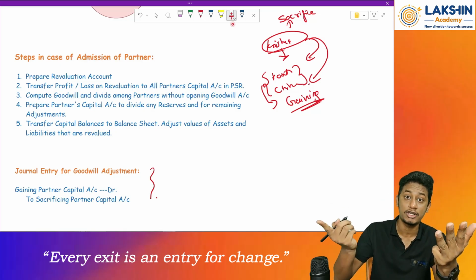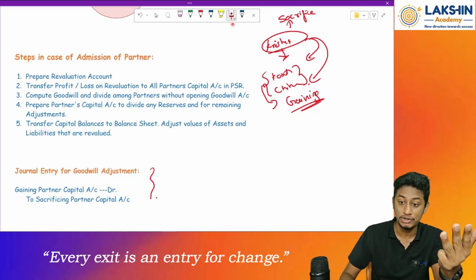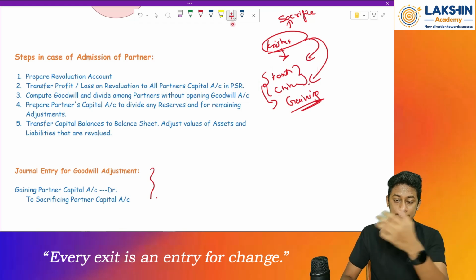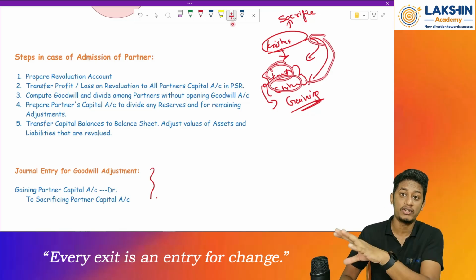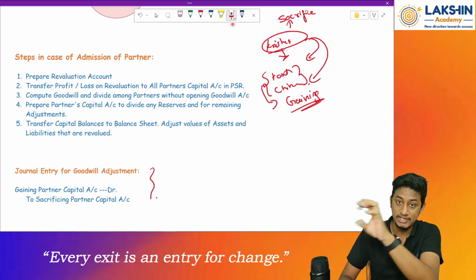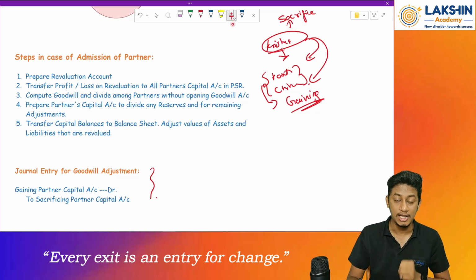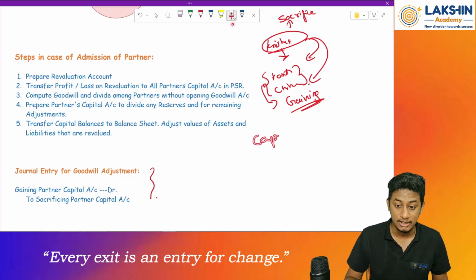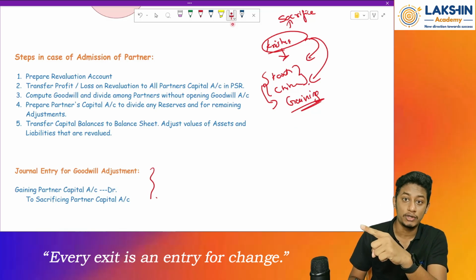Why is goodwill given to Krishna? Because he is sacrificing some ratio for the purpose of these two people. Because these two people are gaining something, they will pay off Krishna through goodwill for the profits that they are acquiring from him, because he is going out of the firm today. So all these will be added to Krishna's capital account. But at the end of the day, there will be some balance remaining. This balance has to be paid off to Krishna, right?